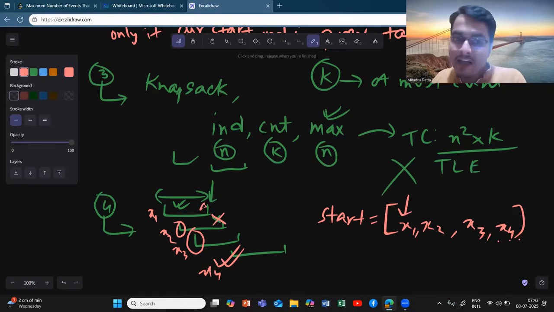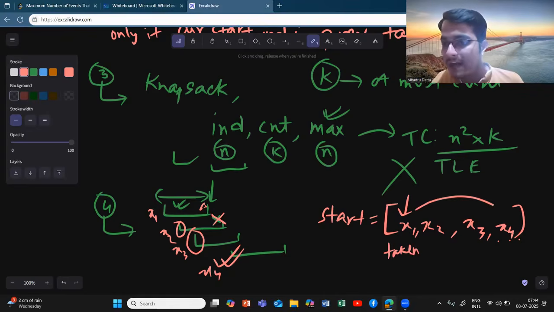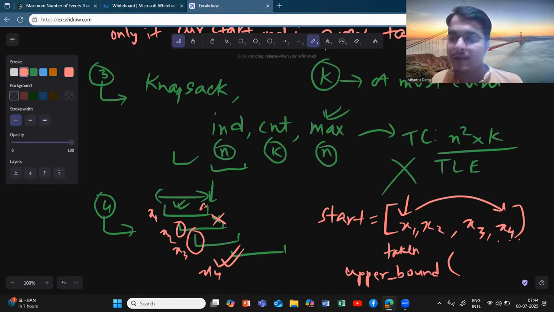What is the next index which is feasible if I have already taken this? So let's say I have already taken this. I should move directly to this index by the binary search, and I can use an upper bound. If you are using some other language, just use a simple binary search.